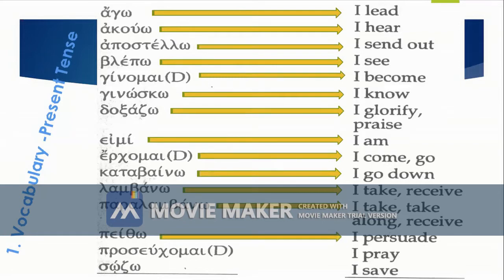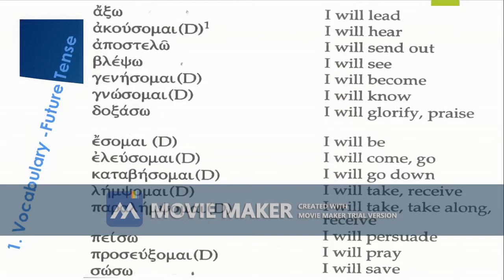Next is proseuchomai. Altogether, proseuchomai. It means I pray. The last word is sozo. It means I save. Sozo. All right, so let's proceed to the future of these words.